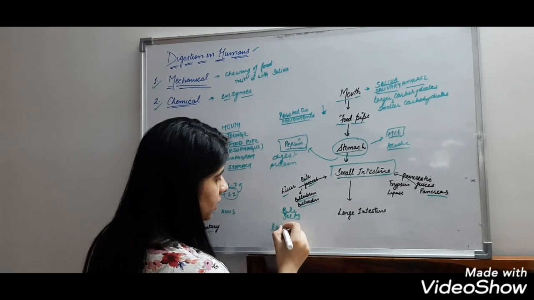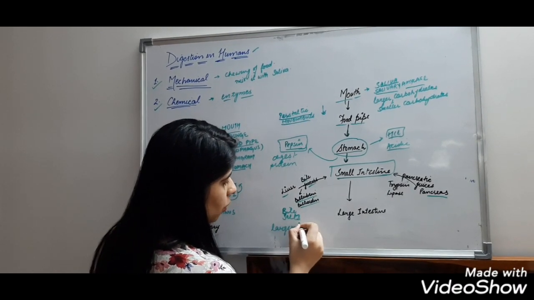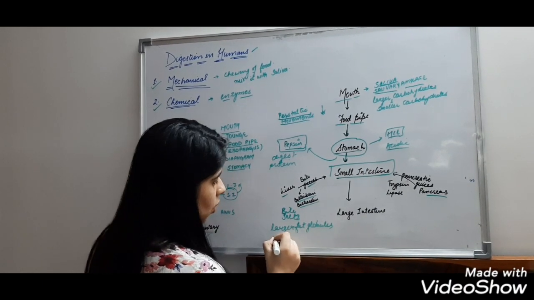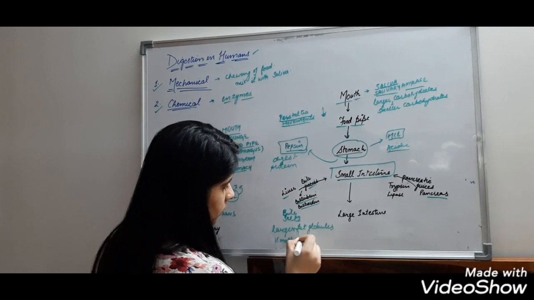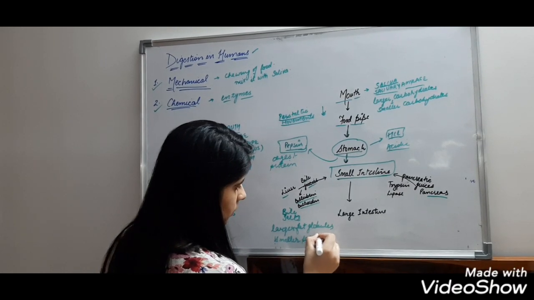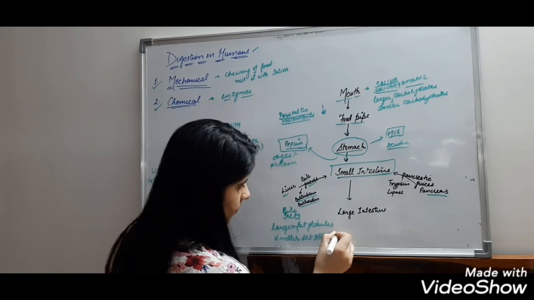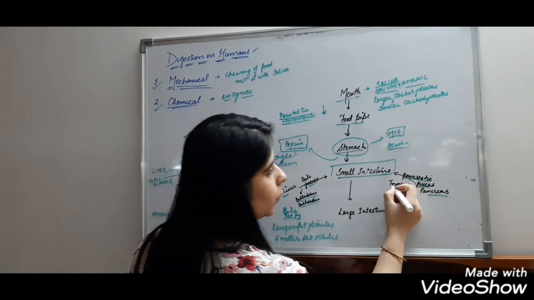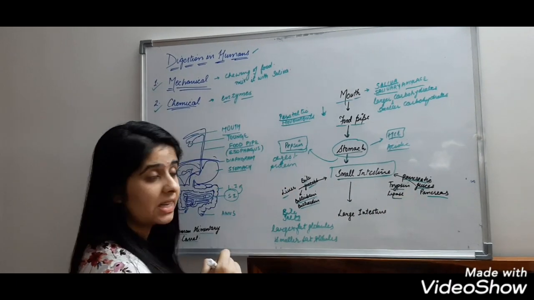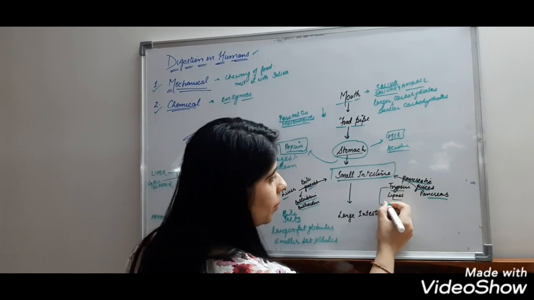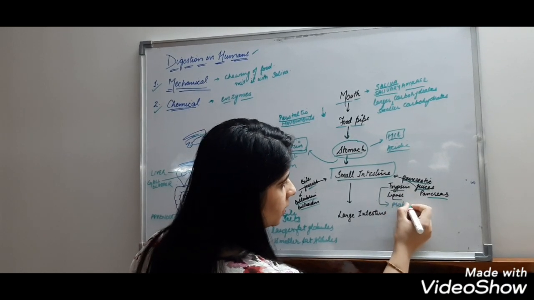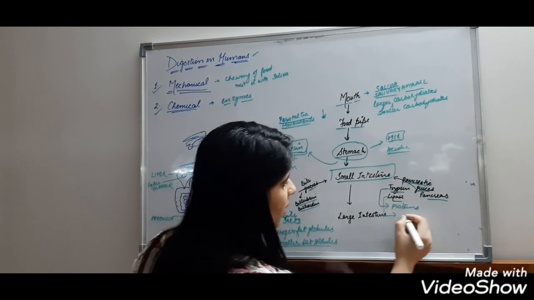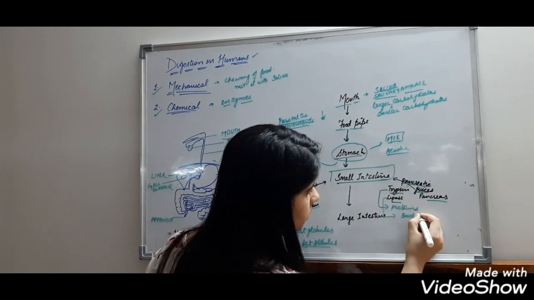They convert larger fat globules to smaller fat globules. And pancreatic juices contain two enzymes: one is trypsin, another one is lipase. Trypsin breaks down the remaining proteins, and lipase breaks down the smaller fat globules further.